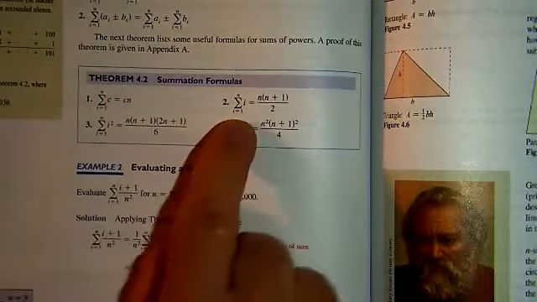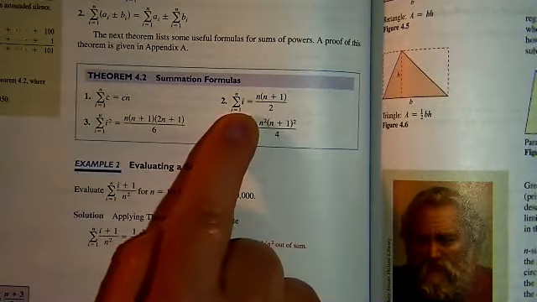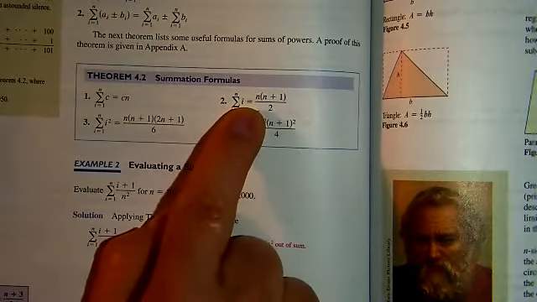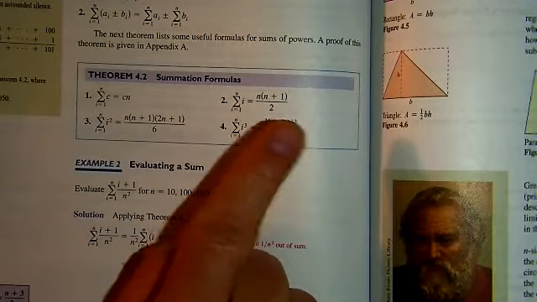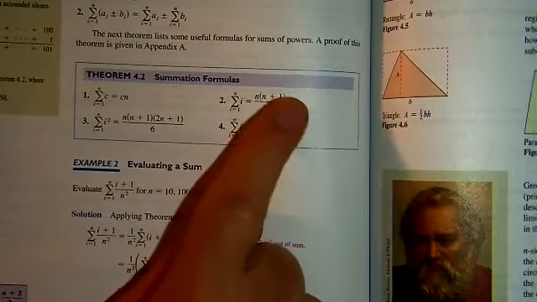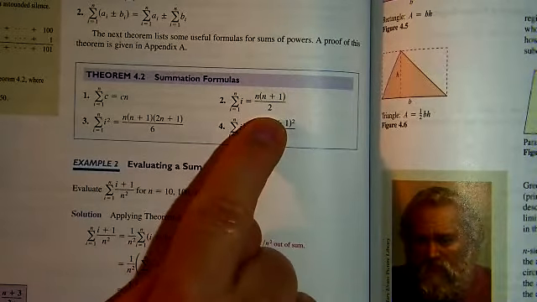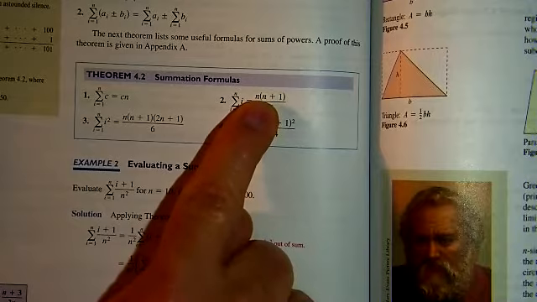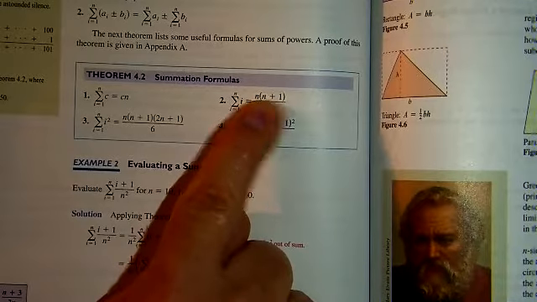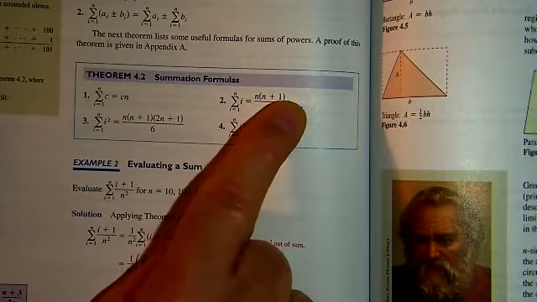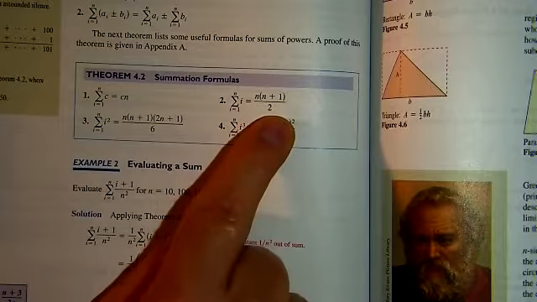Okay, if I add up the index itself, so I take 1 to n and add those up, 1 plus 2 plus 3 plus 4 plus 5 up to however many terms I have, I can find that result by taking the number of terms, let's say 10, times the number of terms plus 1, which would be 11, and then dividing by 2.